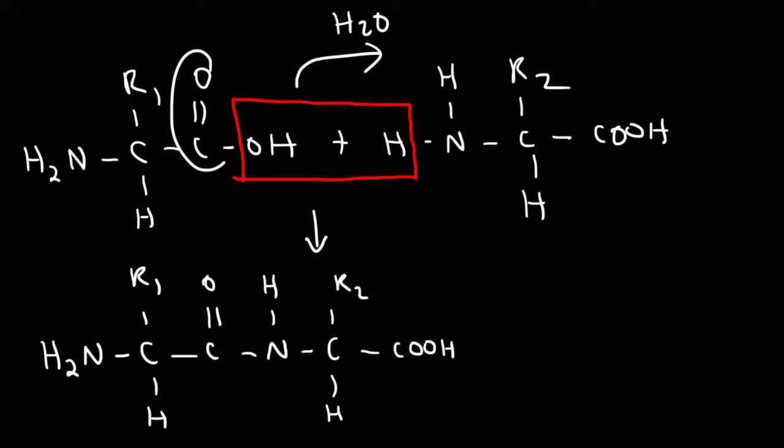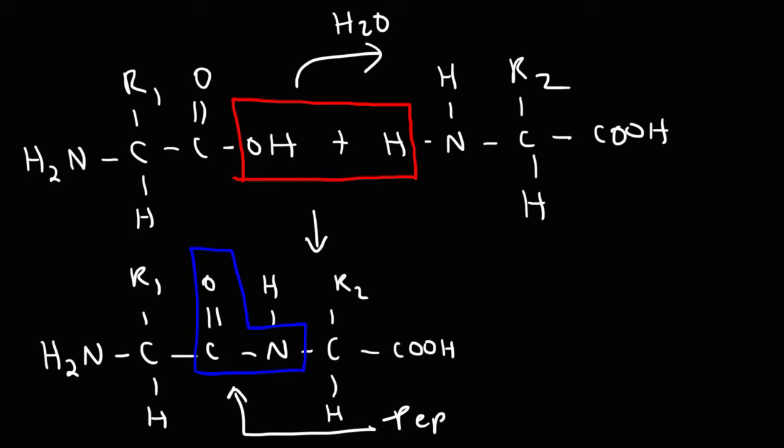So connecting the carbonyl group with the amino group, we're going to get an amide functional group, as you can see here. So that amide functional group, this is the peptide bond. So proteins, which consist of many amino acid residues, have plenty of this covalent bond, this peptide bond, which is based on an amide functional group. So that's the basics of amino acids. That's how they react to form polymers such as proteins.